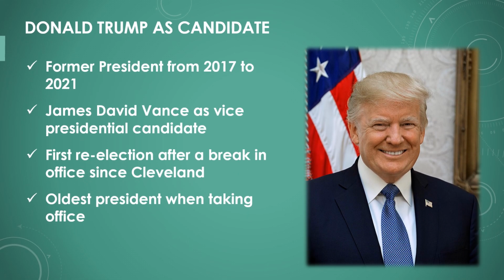Donald Trump, who was president from 2017 to 2021, is once again running as the Republican candidate. He has chosen James David Vance as his vice presidential candidate, which is unusual as he ran with Mike Pence in his first election. Trump would be the first president to be re-elected after a term break since Grover Cleveland in 1892. If he wins, he would be the oldest president to take office in U.S. history.